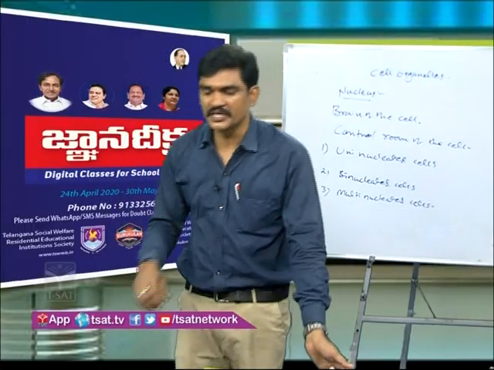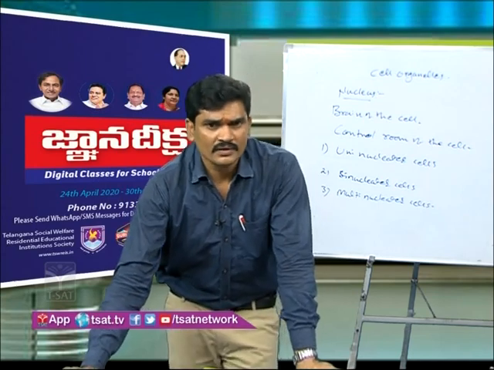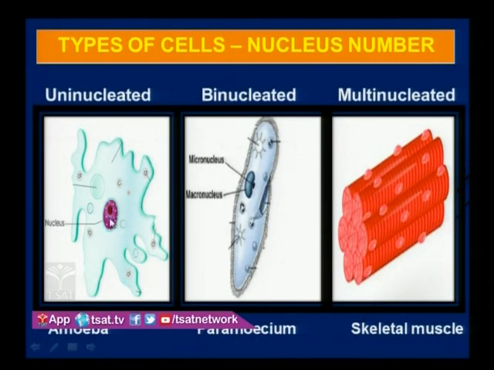Children, you can see here, this is an amoeba. It has only one nucleus. That's why it is called uninucleated. Uninucleated means the cell with only one nucleus. Binucleated means the cell has two nuclei. Here you can see the paramecium consists of a micronucleus and a macronucleus. Two nuclei are present. That's why this cell is considered binucleated.